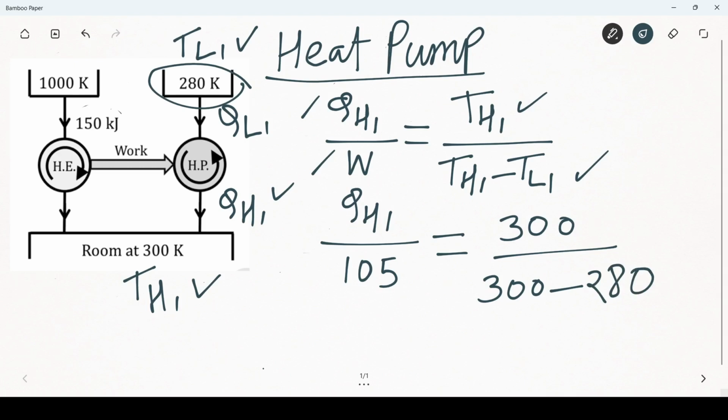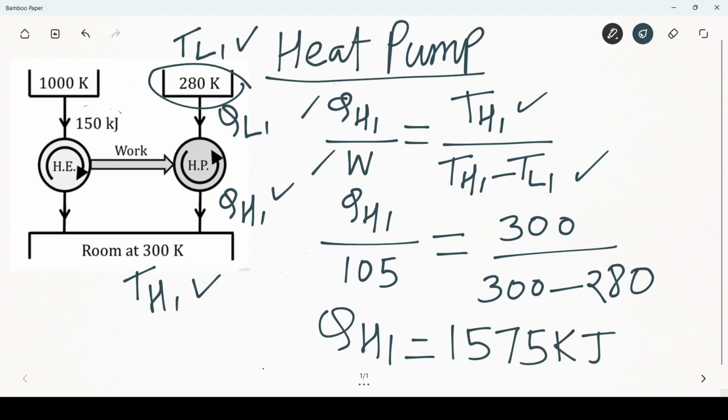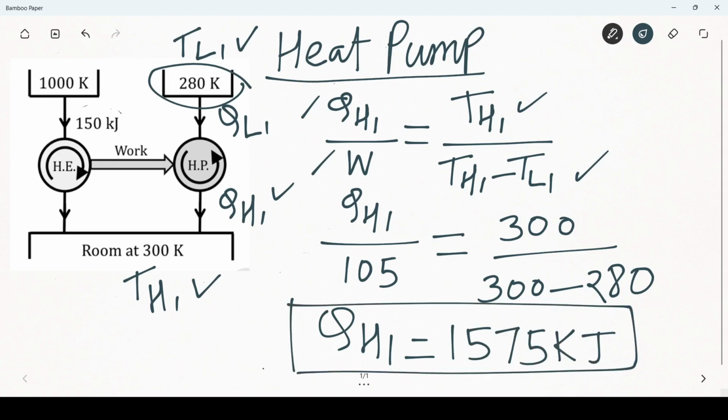Now if we solve this, we will get QH1 equal to 1575 kilojoule. So QH1 is the heat supplied by the heat pump to the room.